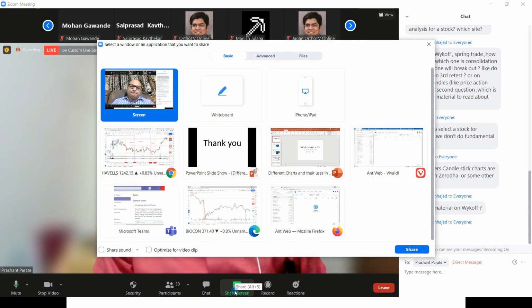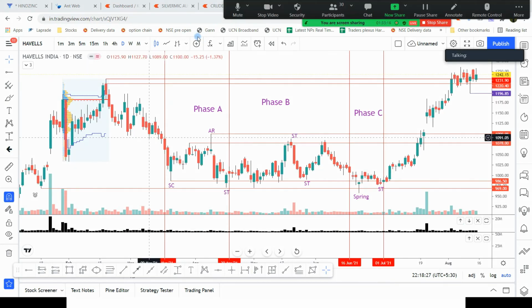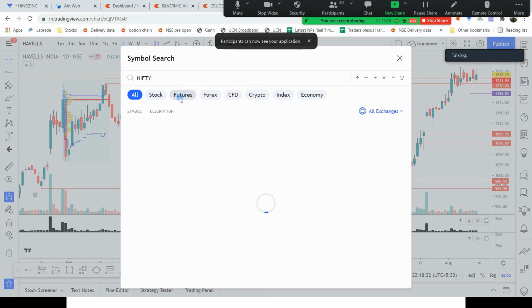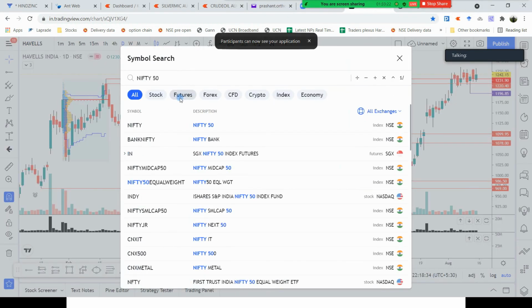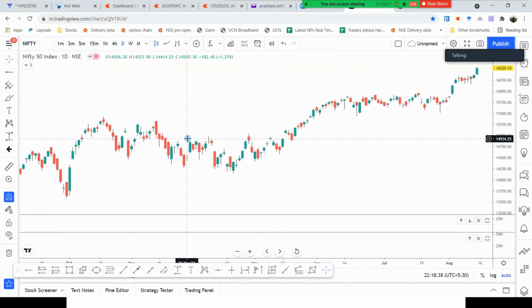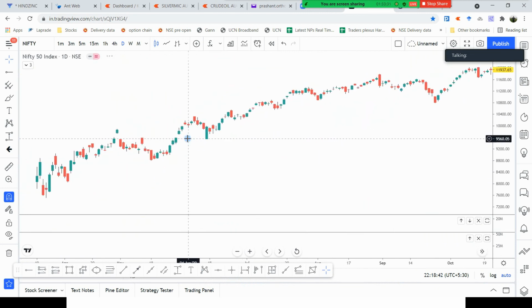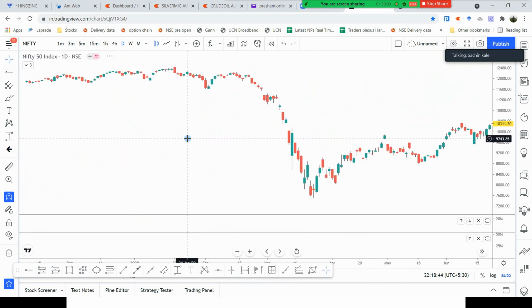Yeah, there are always indications of trend reversal. Nifty 50. So this is a chart of Nifty. Daily basis, right, Prashant?